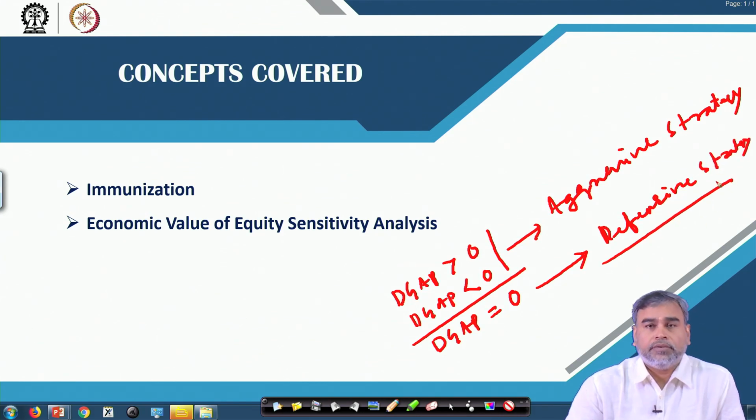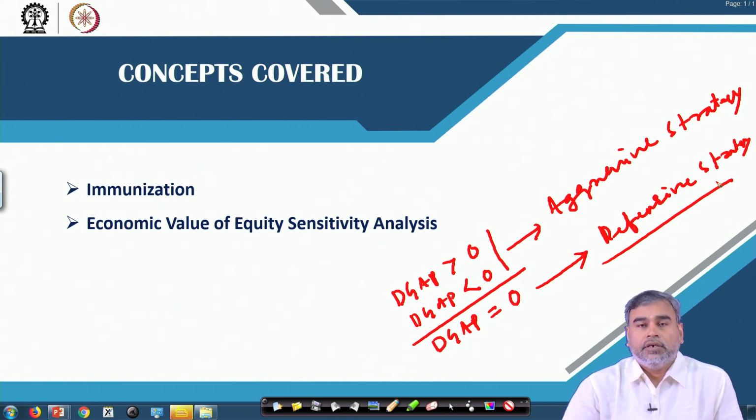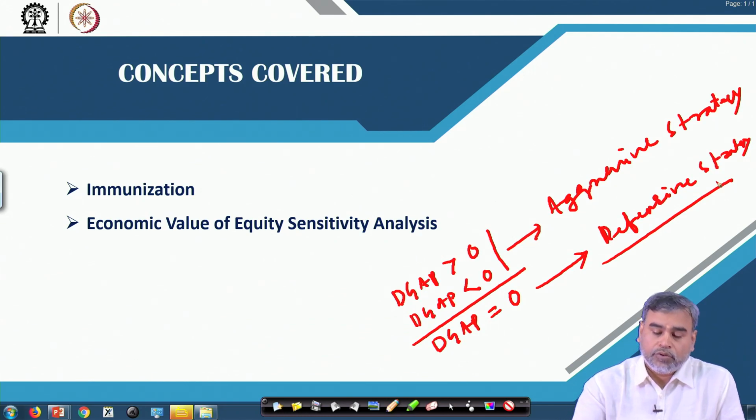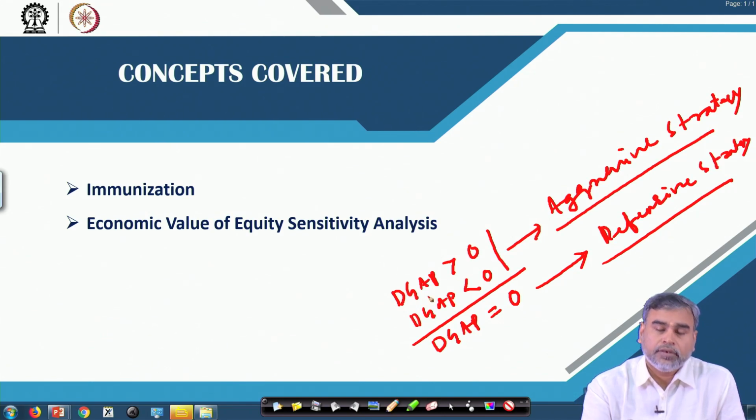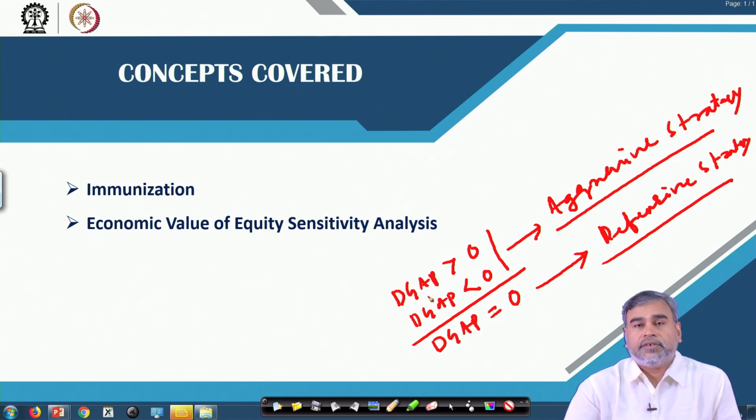What is the objective? If a company wants to maximize its net worth, then depending upon the interest rate movements and the duration gap existing with that company, they can go for this aggressive strategy and arrange their asset and liability management in such a way that maximization of net worth is possible.